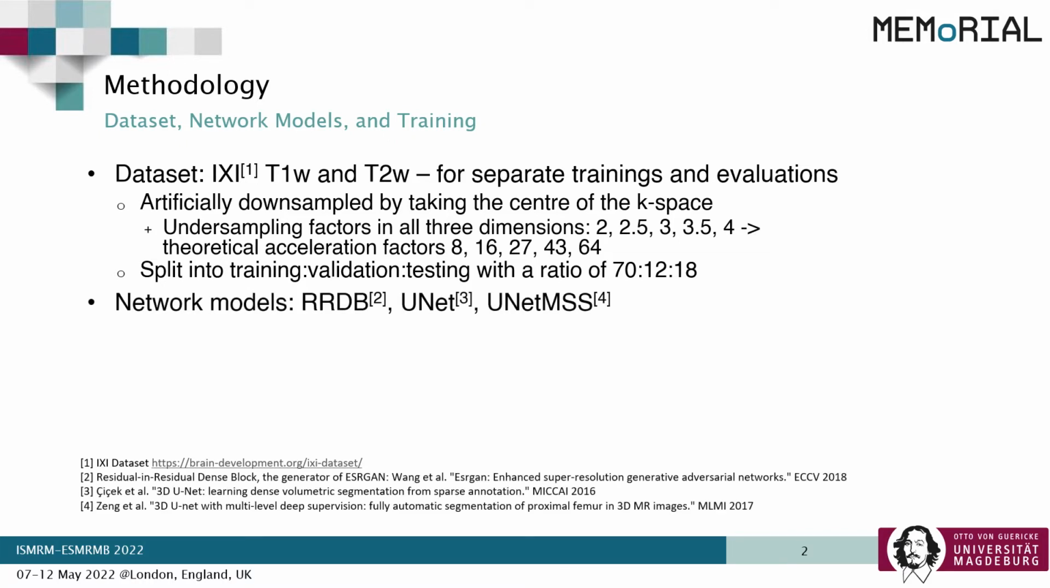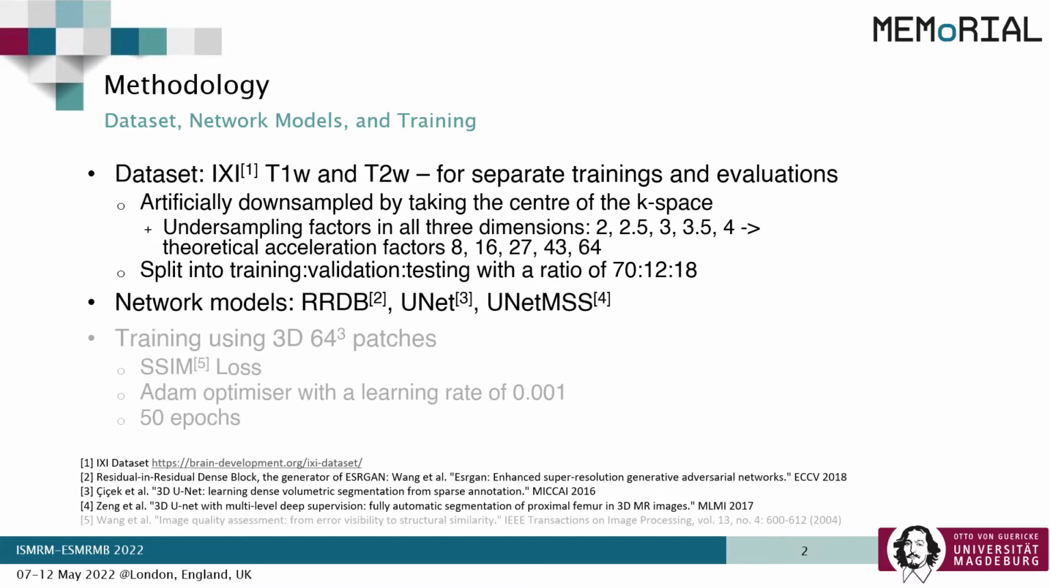3 deep learning super-resolution models were included in our research: the residual-in-residual dense block, or RRDB, which is the generator of the ESRGAN, then UNet and UNet MSS models. The training and inference were performed using 3D patches with a patch size of 64 cubed. During training, for each epoch, 60 patches were randomly sampled from each volume. The loss was calculated using the Structural Similarity Index, or SSIM, and was minimized using the Adam optimizer with a learning rate of 0.001 for 50 epochs.